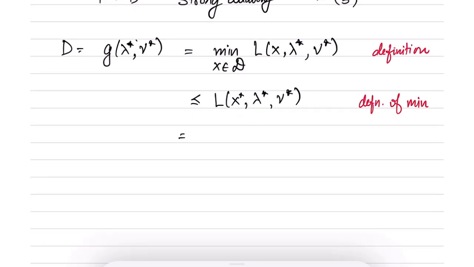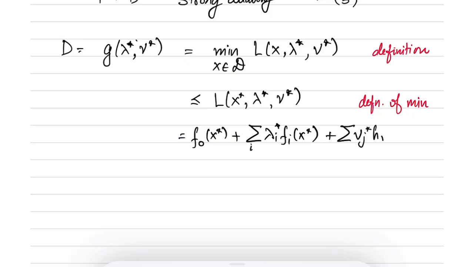Note that this is equal to f naught of x star plus summation of lambda i star f i of x star plus summation over j of nu j star h j of x star. Now what does it mean for the strong duality to hold?